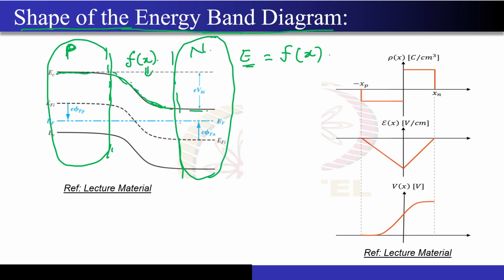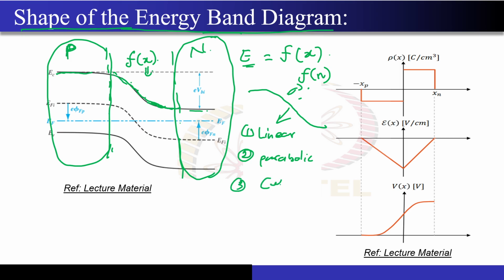Correct? So now you are seeing some kind of variation. See, the EC is falling over here, right? EC is falling, and then again it is becoming flat. So now I am asking you the nature of this fall. This fall, if I denote it with the function f of x, whether this fall is of linear nature, whether it is decreasing linearly, whether it is decreasing in a parabolic fashion, whether it is decreasing in the cubic fashion, or whether it is decreasing in the exponential fashion.